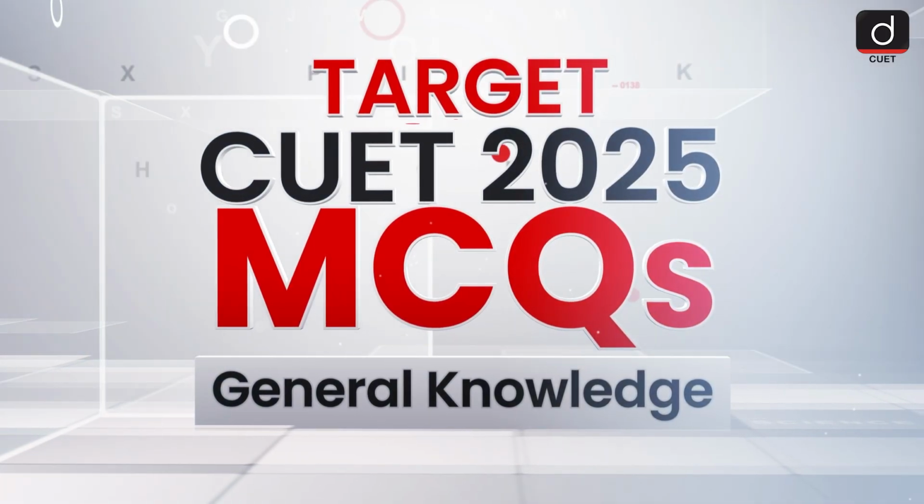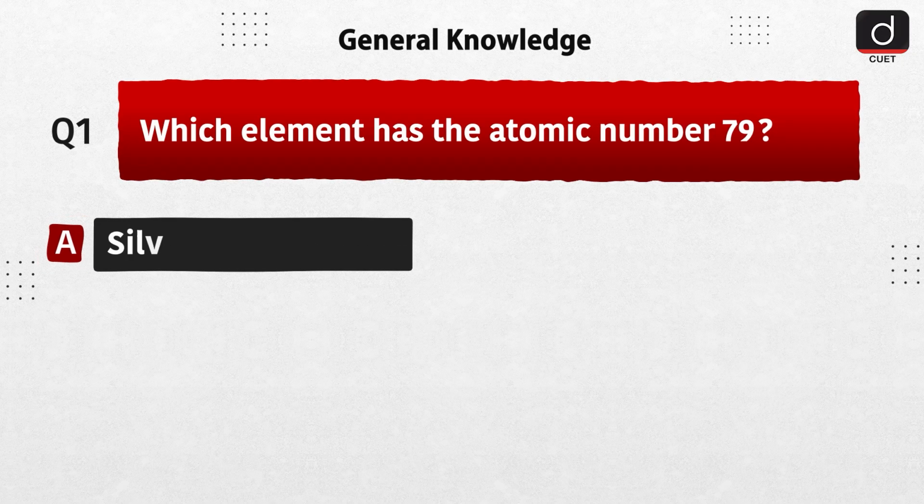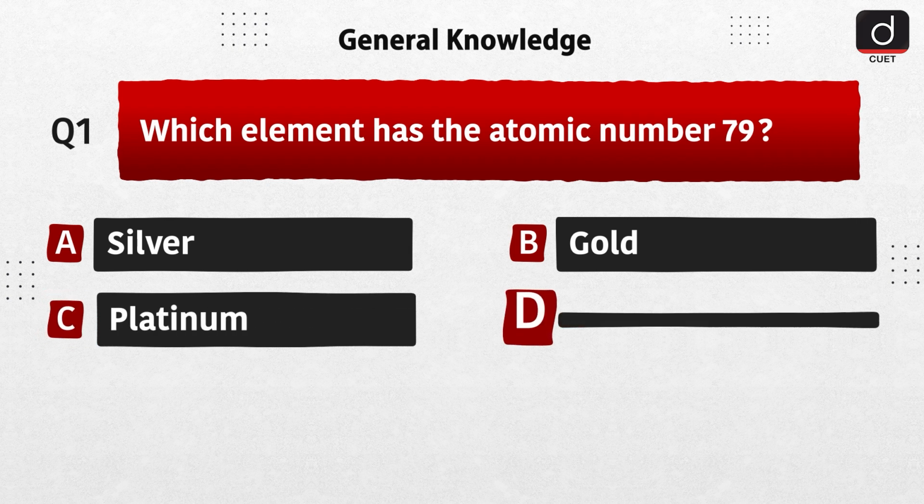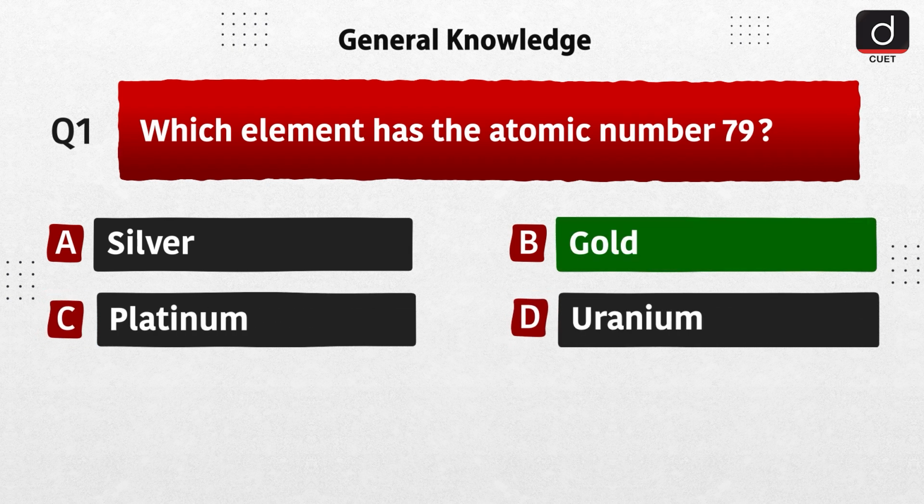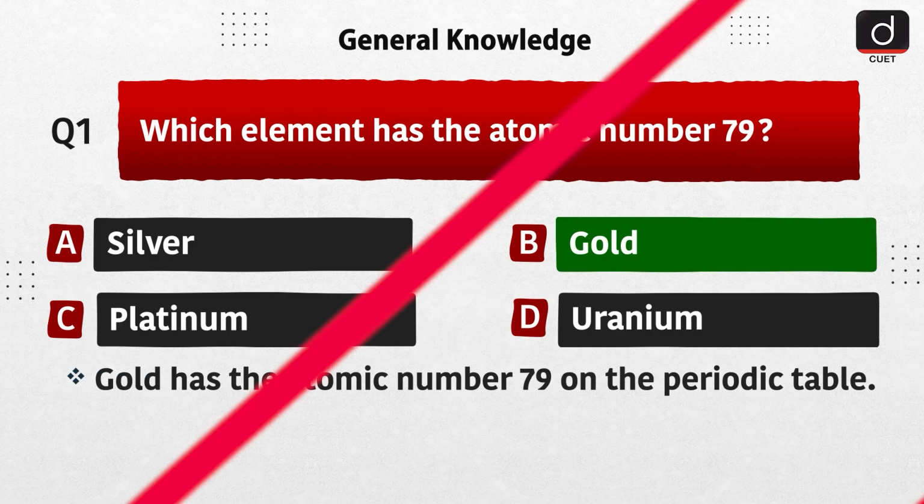Let's start today's episode. First question is, which element has the atomic number 79? Option A, silver. Option B, gold. Option C, platinum. Option D, uranium. The correct answer is option B, gold. Gold has the atomic number 79 on the periodic table.